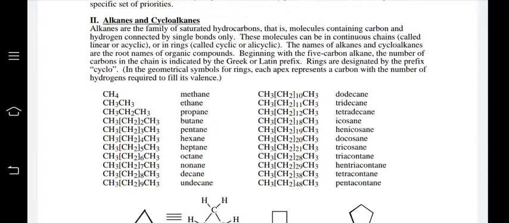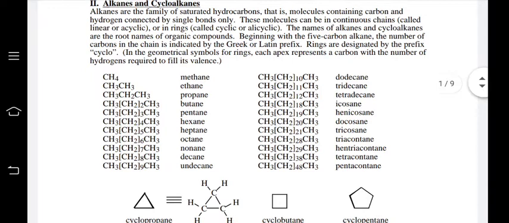So for the general system of names, if the compound has only one carbon atom, it is called methane, then ethane, propane, butane, 5 carbon pentane, 6 carbon hexane, 7 carbon heptane, 8 carbon octane, 9 nonane, 10 decane, 11 undecane, 12 dodecane,